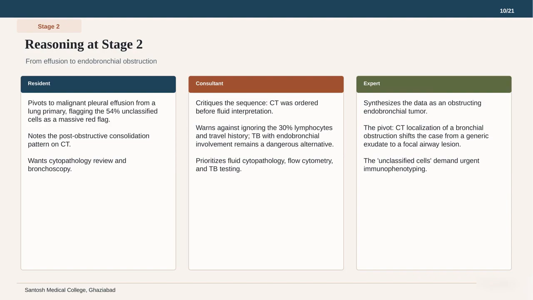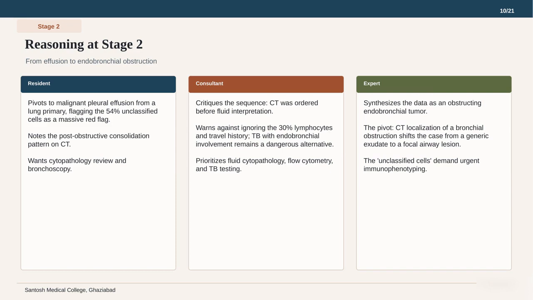At stage 2, the reasoning shifts from a general effusion to a specific endobronchial obstruction. The resident now pivots toward a malignant pleural effusion from a lung primary, flagging the 54% unclassified cells as a massive red flag. The consultant in the middle critiques the order of operations, noting that the CT was ordered before the fluid was fully interpreted.